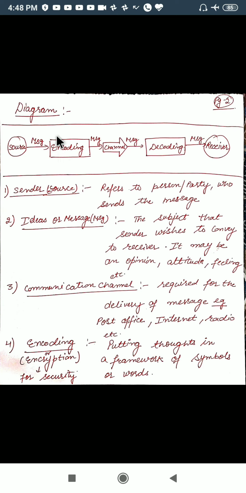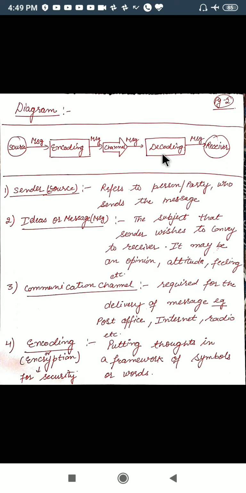If I am converting it into another form, it must be decoded before it is read by the receiver. I will be discussing it in detail here only. So the source will be sending the message after encoding it through the communication channel. After that, before it is read by the receiver, it must be decoded, meaning it is converted into the original format as the sender has sent it, otherwise the receiver will not be able to receive it. So I am encoding and the receiver will be decoding it using the same software.